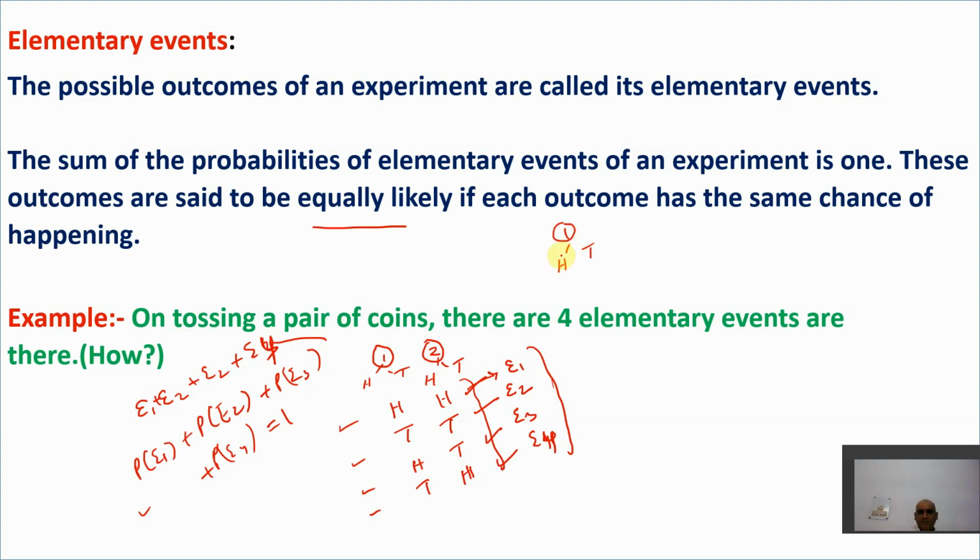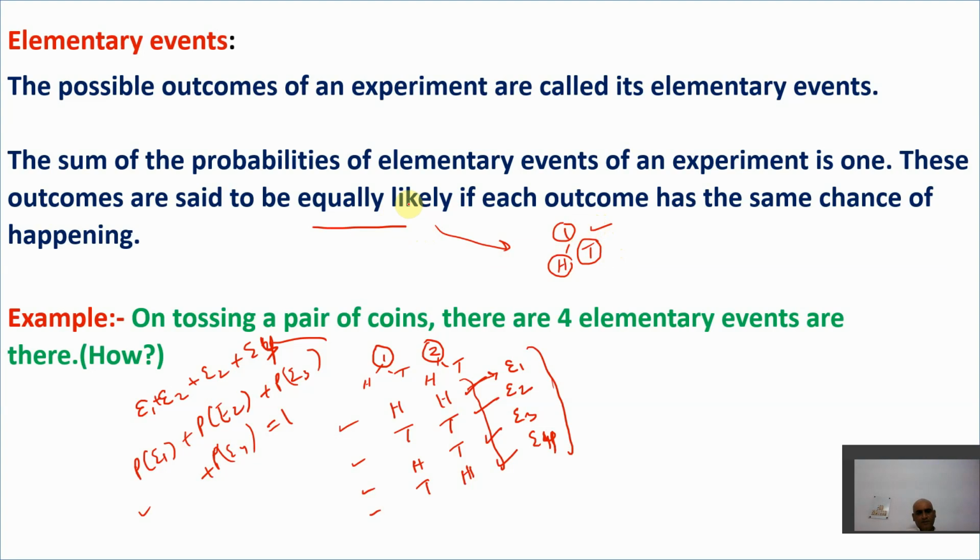Each outcome has the same chance of happening. If I toss a single coin, both have an equal chance. Head has an equal chance of coming, tail also has an equal chance of coming. So this is an equally likely event. This is very obvious. On tossing a single coin, both have an equal chance of coming. It can result in head or it can result in tail. I have used this word, and I will explain this concept again on the next point.